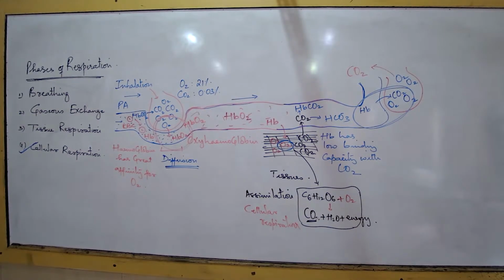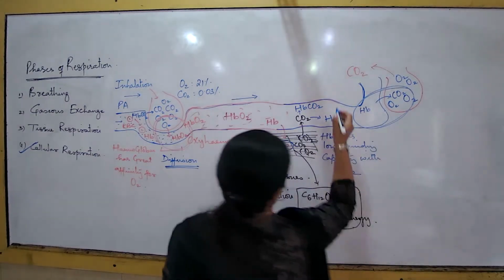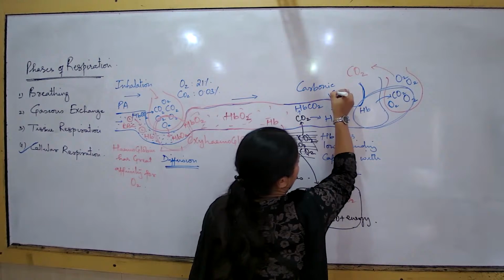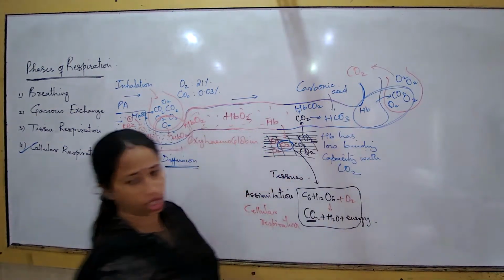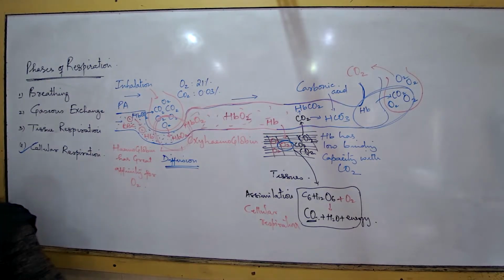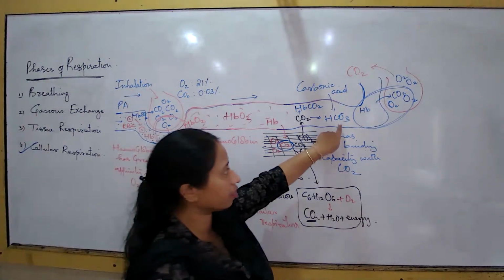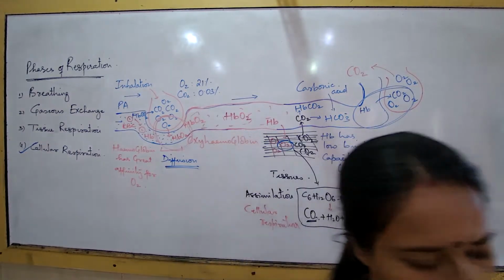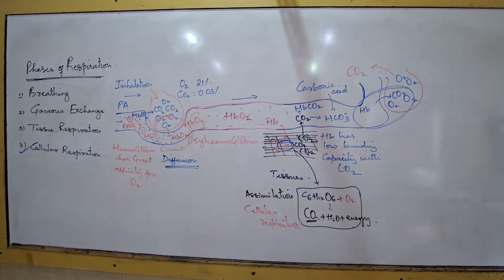And a larger fraction remains in the blood plasma as carbonic acid. A larger fraction remains in the blood plasma as carbonic acid. This is also called bicarbonate ions. So within bracket, write this: also bicarbonate ions.